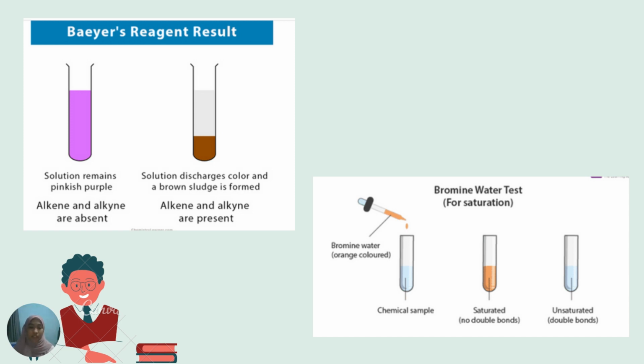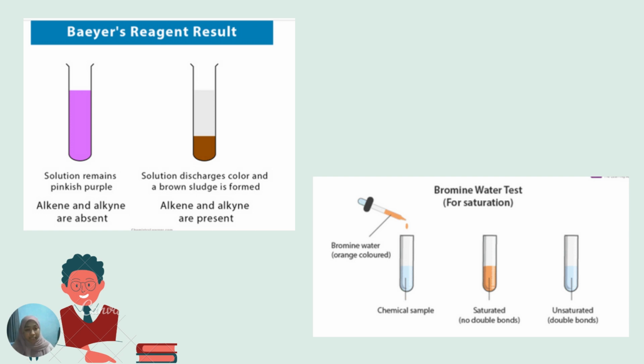The left picture shows the positive and negative results for various reagents. The left test tube shows the negative result where the solution remains pinkish purple, which shows that alkenes are absent. The right test tube shows the positive result where the solution discharges color and a brown sludge is formed.